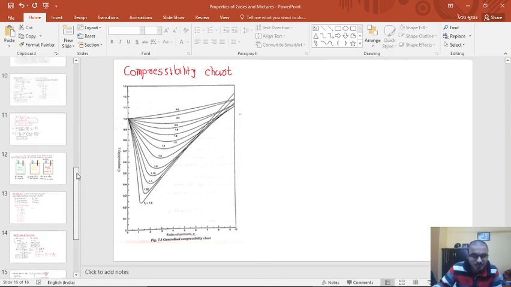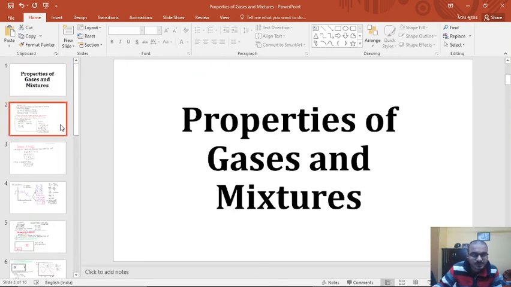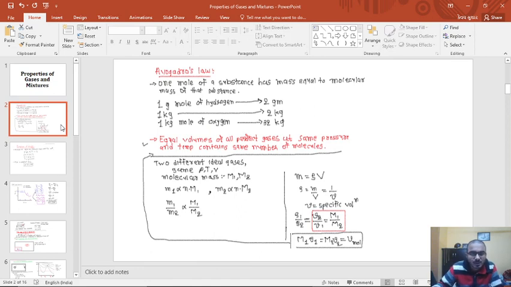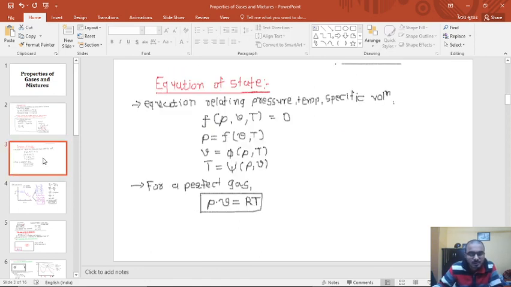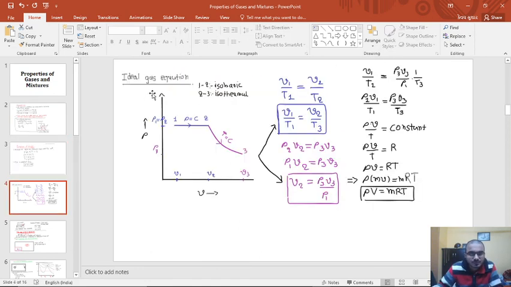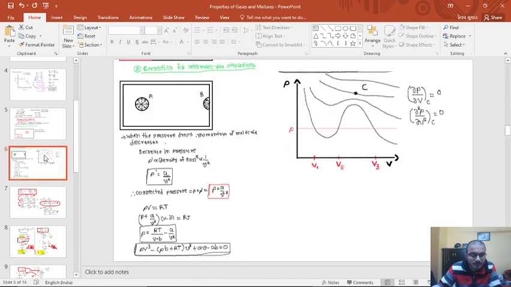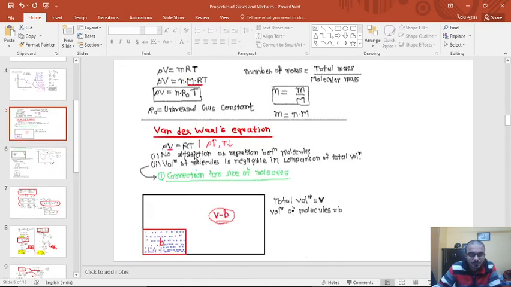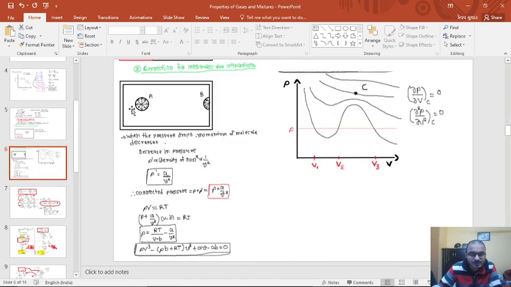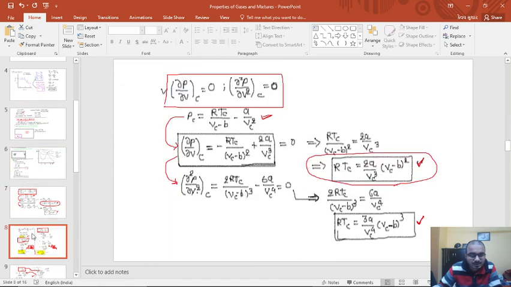If we go through the topics that we discussed in this chapter, first was Avogadro's law, then the equation of state. We proved the ideal gas equation, PV is equal to mRT, and then we studied the van der Waals equation, where we made two corrections: first for the size of molecules, and second for intermolecular attractions.